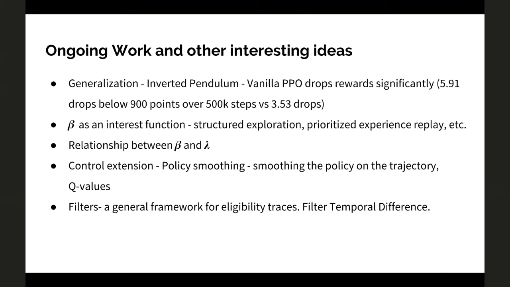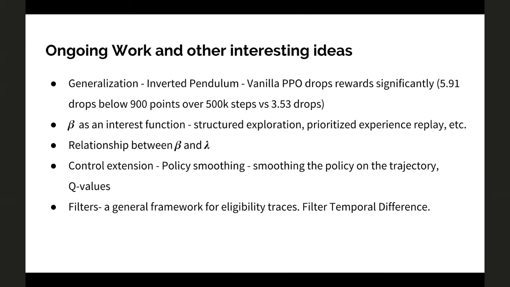The entire framework right now is with policy evaluation. The same thing can be extended to control. It could be applied to Q values, and in the policy gradient setting, we can think of smoothing your actions along the trajectory. If you pick an action at some point in a state, you don't want to keep taking the same action in the future state unless it's absolutely necessary to change at that time.